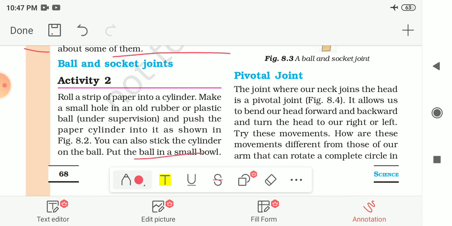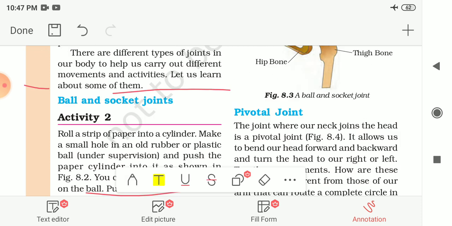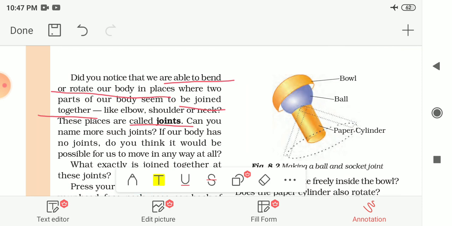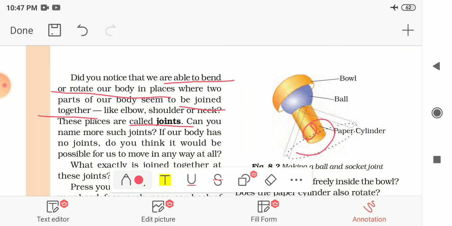For that you have to roll a strip of paper into a cylinder. Then make a small hole in an old rubber or plastic ball, and then push this paper cylinder into the ball. You have to do this under the supervision of your elder. Here, this one is the paper cylinder and this one is the plastic or rubber ball. You have to make a hole in it, and then fix this paper cylinder in it. Then put this ball in a small bowl. Here it is shown to you.